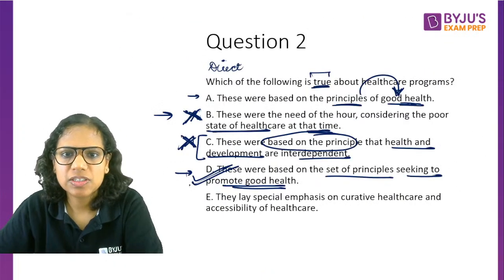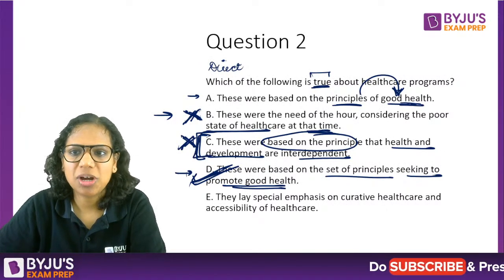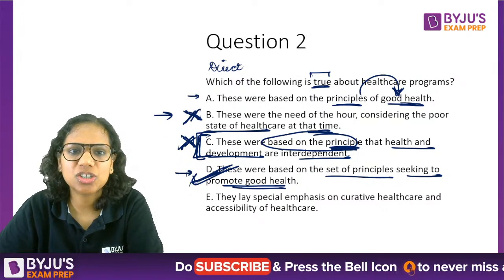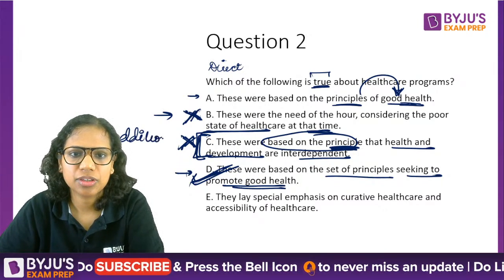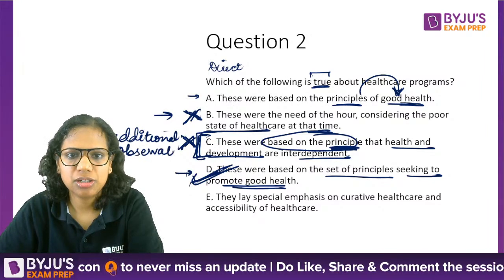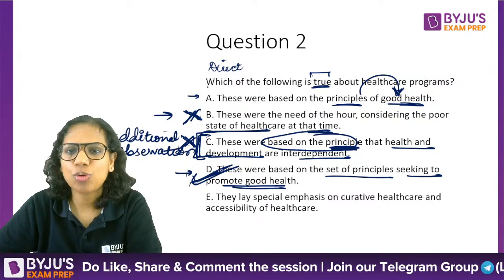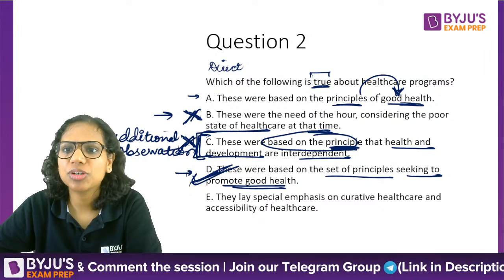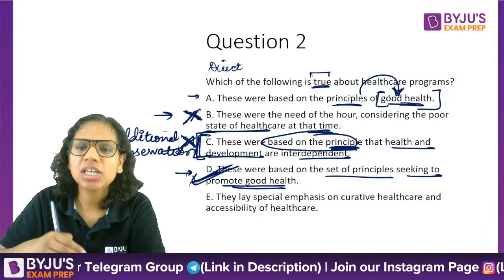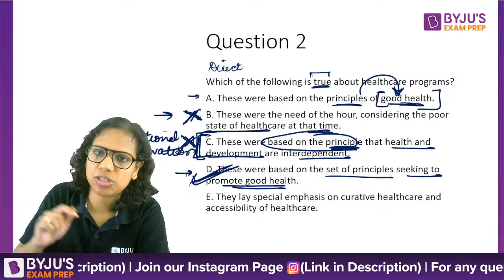So this is something that is true, not C, which you marked. You marked C, that is not the principle as such. It is not based on this principle. It is an additional observation. Right, so I can understand why you would mark C, and I hope the difference between A and D is clear because that's important to understand. These are not some principles of good health that I am incorporating into healthcare programs. Rather, healthcare programs are based on a set of principles, and the goal of those principles is to promote good health.